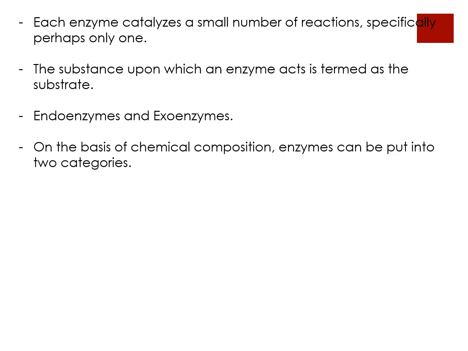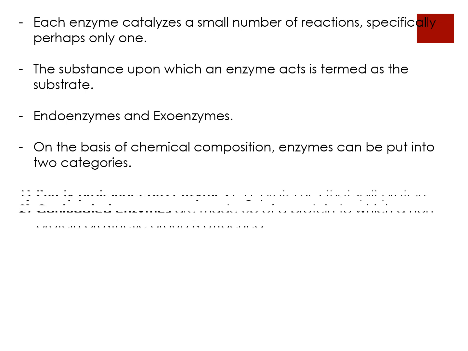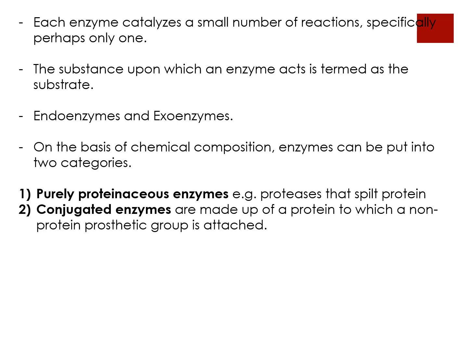On the basis of chemical composition, enzymes can be put into two main categories. Number one, purely proteinaceous enzymes. These are enzymes which are purely proteinaceous in nature. Example, proteases, enzymes that split protein molecules. The second category of enzymes are the conjugated enzymes. These are made up of a protein to which a non-protein prosthetic group is attached.